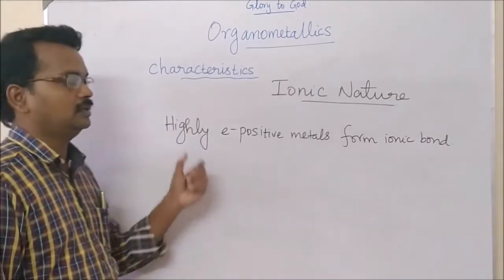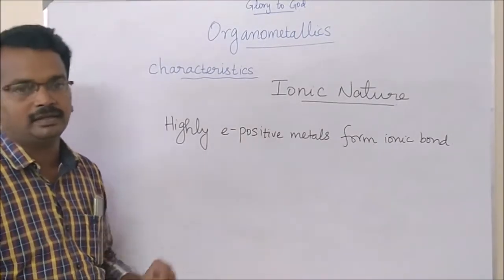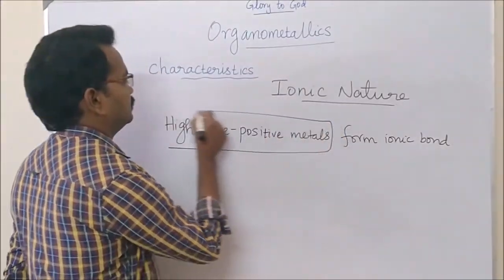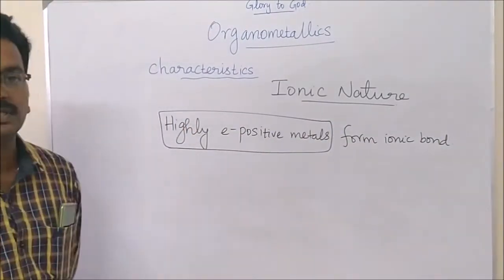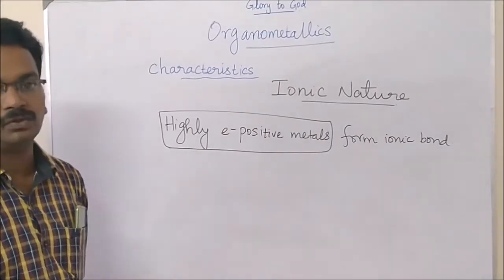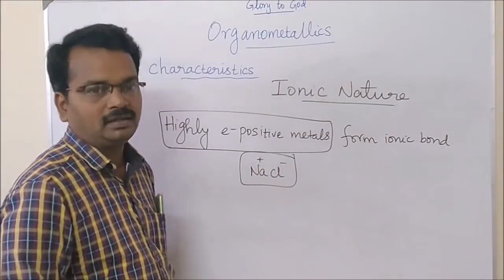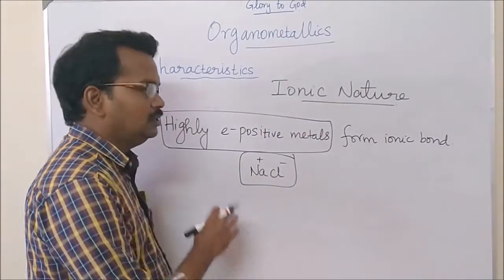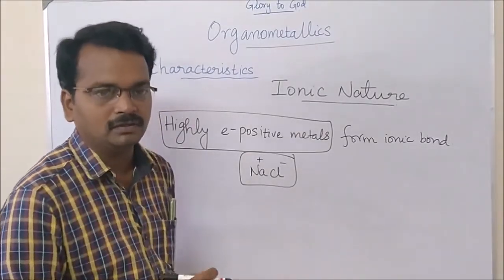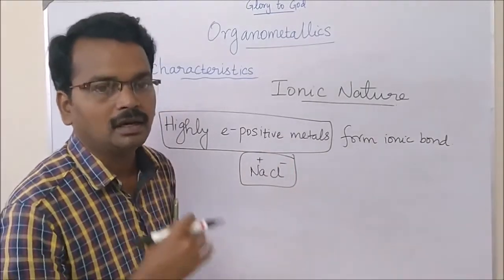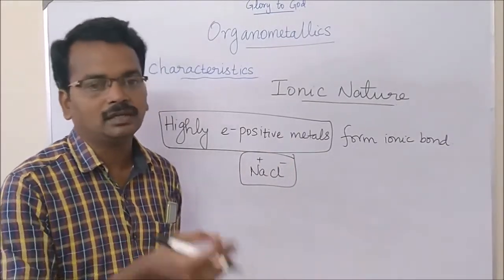Which type of metal can form the ionic bond? The metal should possess electropositive nature, that is highly electropositive nature. If a metal is highly electropositive, then it will surely form an ionic bond with any organic molecule through the carbon atom.